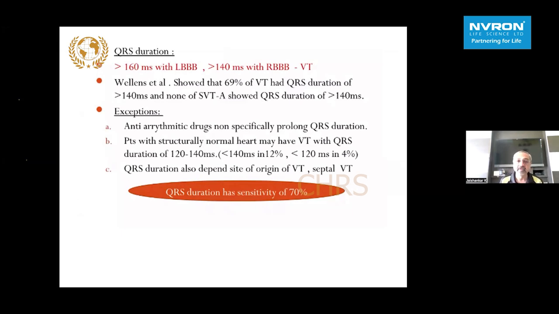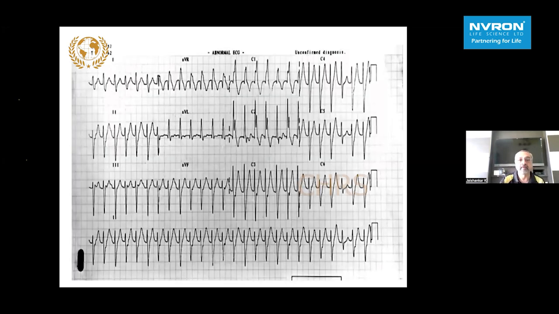But not to forget, if the patient is on antiarrhythmic drugs like amiodarone or other class 1A and 1C drugs, even those can prolong the QRS duration. And those VTs in a structurally normal heart can have a QRS less than 140 milliseconds. So that's what happens classically when the VT is originating from the fascicles. So the duration of the QRS will also depend on whether the VT originates from the septum or from the parenchyma of the ventricle. So this is an example of a very narrow QRS, bizarre looking arrhythmia.